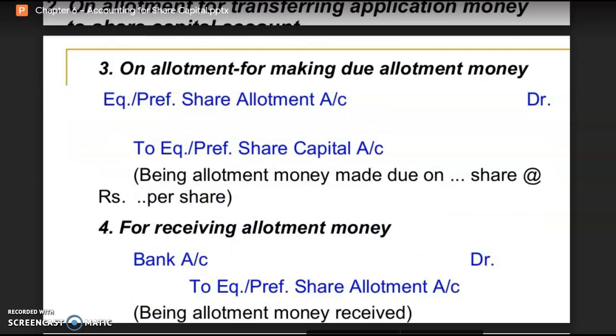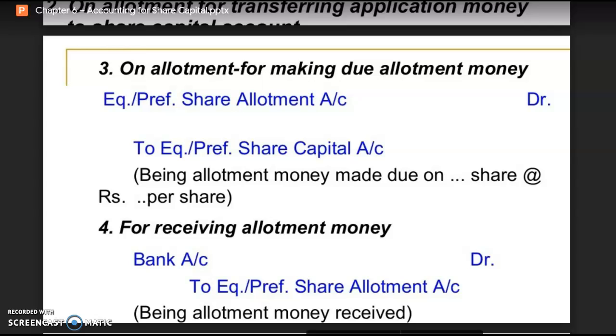At the application stage, first the company will receive the application money and then it is transferred to the capital account. But at the successive stages, that is at the allotment stage and at the call stage, first the amount becomes due and then it is received by the company. There is a difference between the application stage and all other stages.